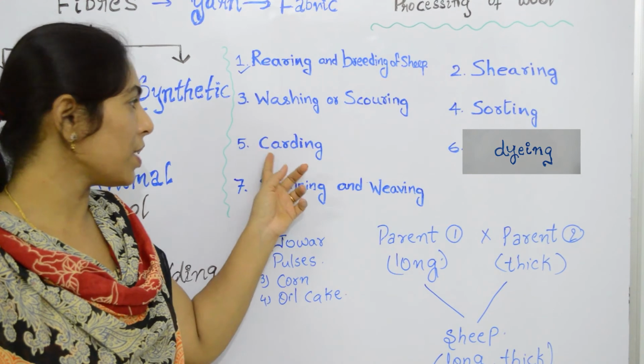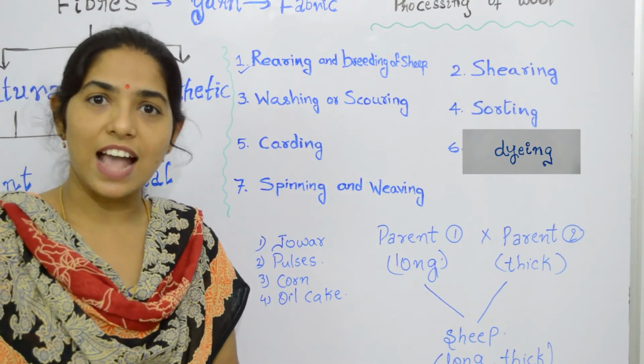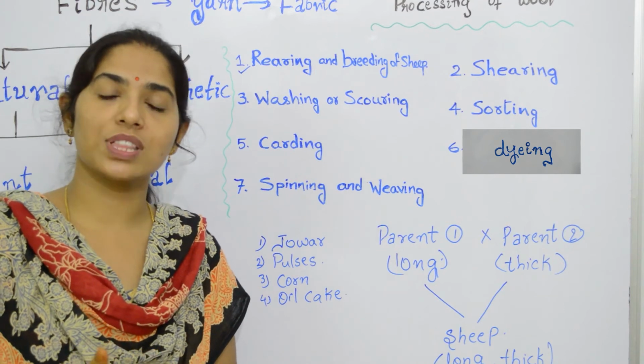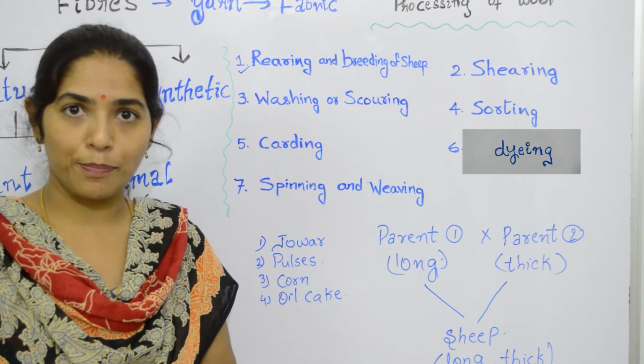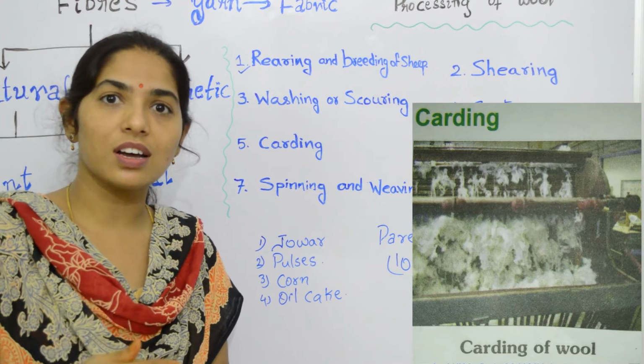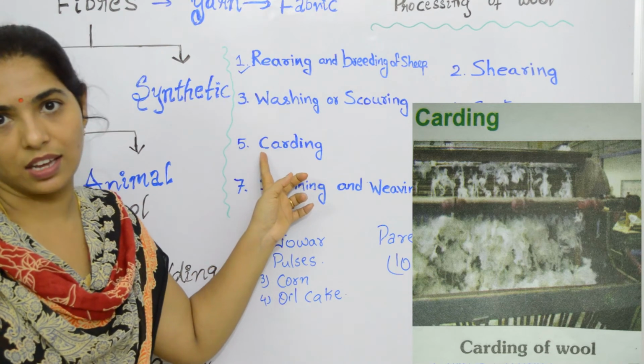The next step is carding. If there are any curly wool fibers, they are straightened by passing them through rollers. This step of straightening the curly wool fibers we call carding.